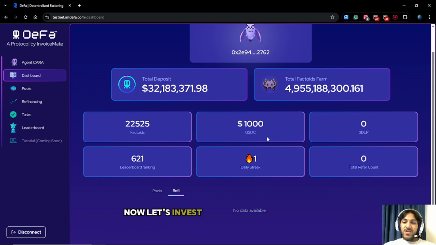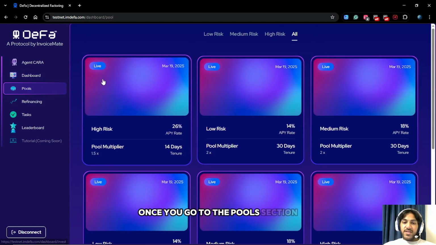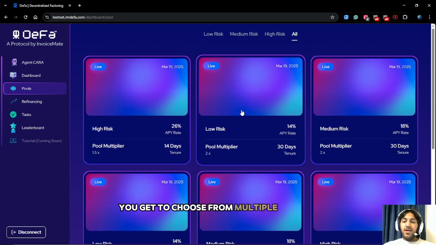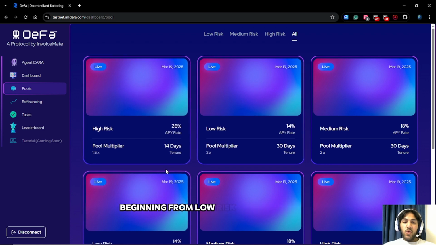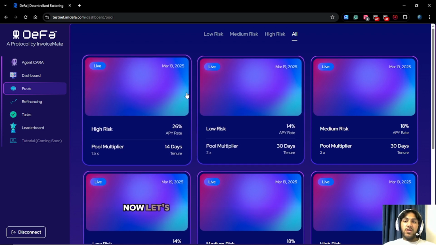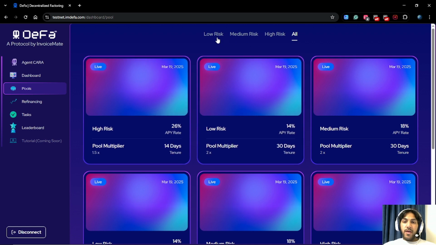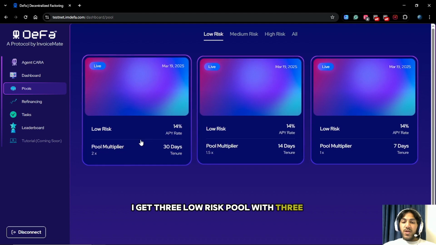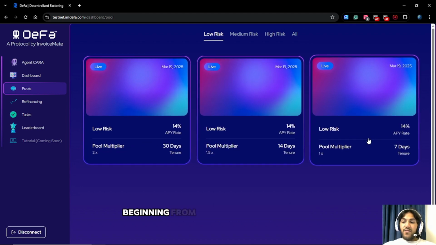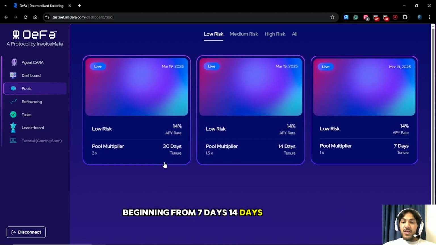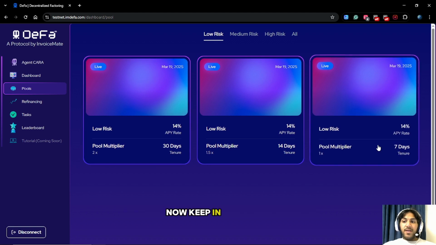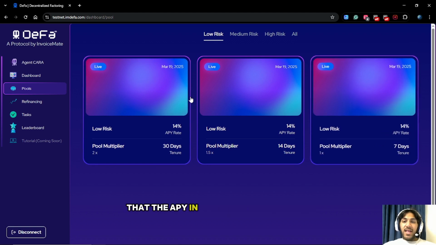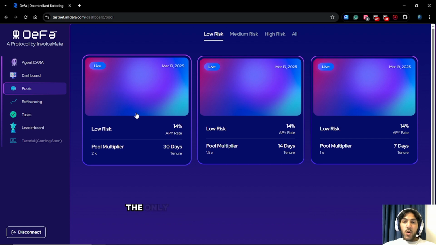Now, let's invest our 1000 USDC in a pool. Once you go to the pools section, you get to choose from multiple pools, beginning from low risk going up to high risk. Now let's go through each pool one by one. When I click the low risk pool, I get 3 low risk pools with 3 different tenure days, beginning from 7 days, 14 days to 30 days. Now keep in mind guys that the APY in the low risk pool will remain the same. The only thing that will change is the tenure date.